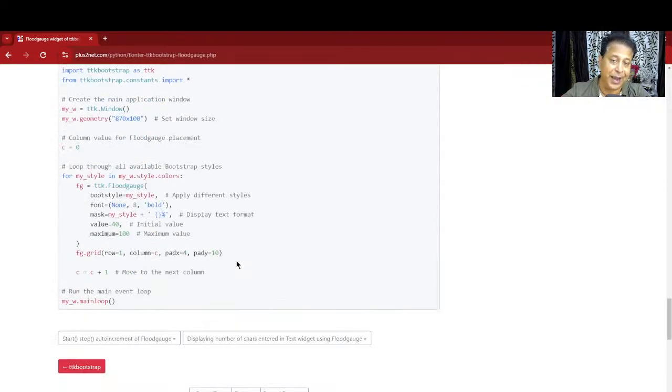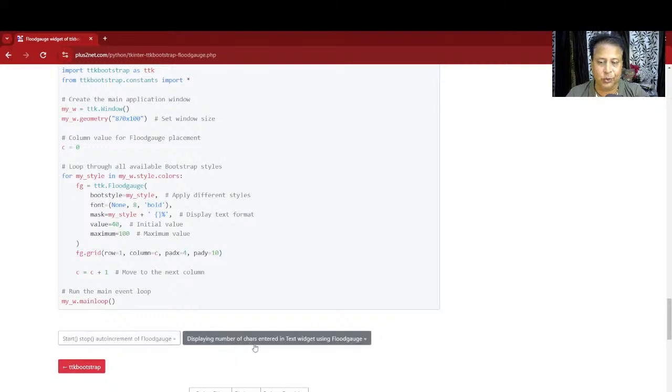Below this we will be adding the use cases, where you will be using this and how you will be updating the value and reflecting the changes. Two tutorials are already there showing how to do it. While typing in the text, this floodgates will show you the progress, so visually you will know how much you have entered. That tutorial is there, you can see that.